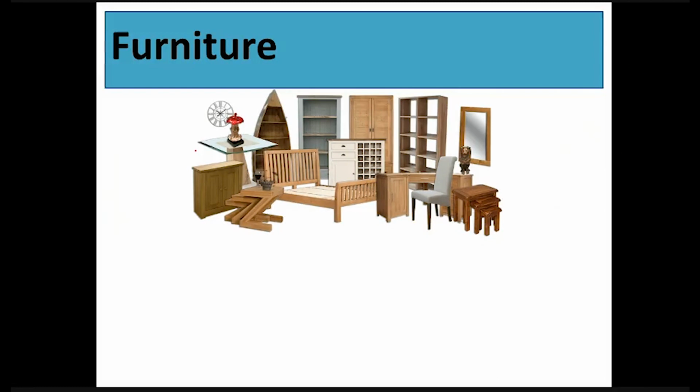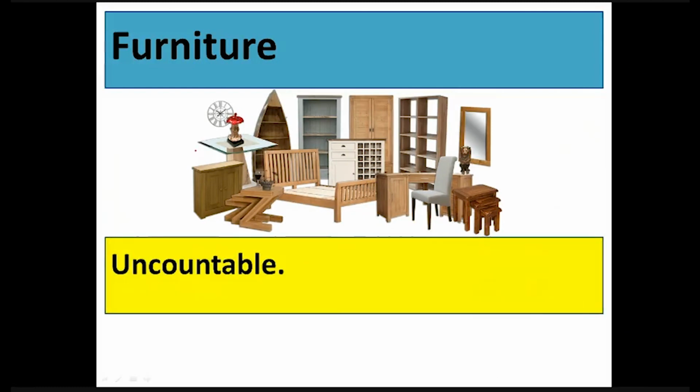What about furniture? Furniture is also an uncountable noun. We never say furnitures. So I will never say I have a lot of furnitures in my house. But yes, if you are talking about a particular kind of furniture, for example, chairs, in that case, we can say I have a lot of chairs in my house, or I have many tables in my apartment.